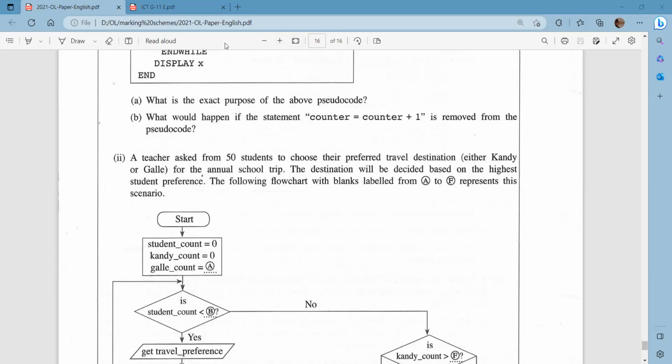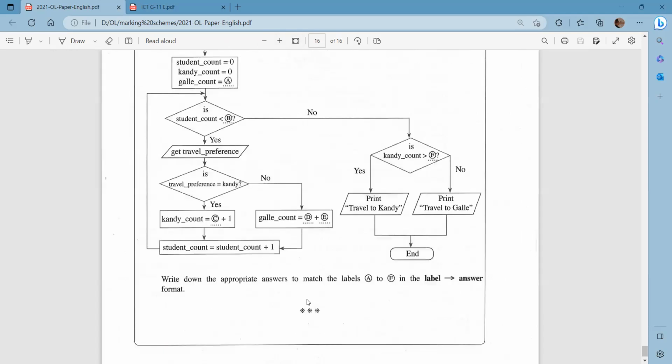So what they are asking from us is to write down the appropriate answers to match the labels A to F. So let's first of all write down the labels. E and F, right?